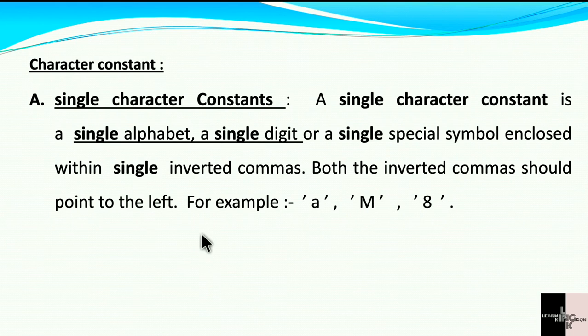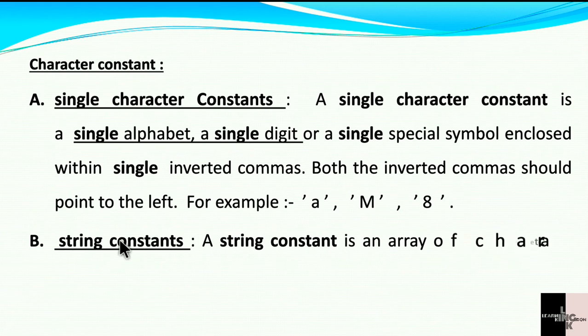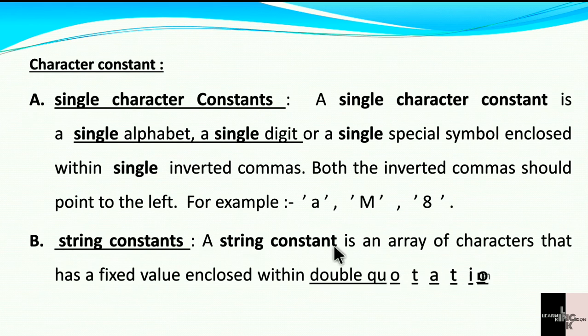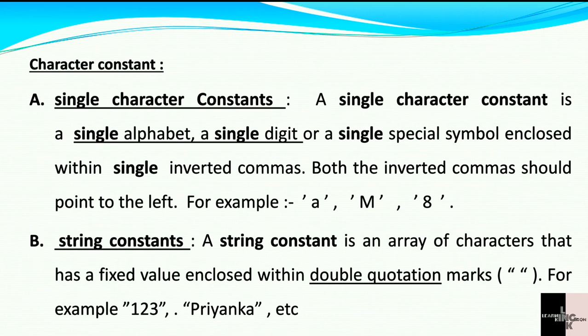Next, string constant. A string constant is an array of characters that has a fixed value enclosed within double quotation marks. For example, here in that example we see 1 2 3 enclosed in double quotation marks.